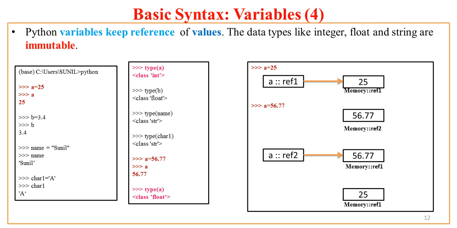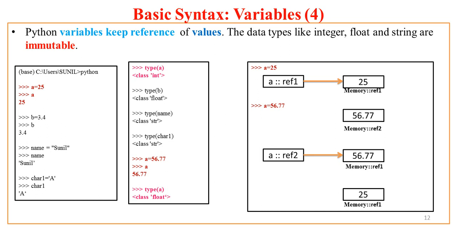So Python will not override the value 25 like your C, C++, Java languages. Rather, it will create a separate memory reference for value 56.77. It will update the reference of a to the new reference ref2, and now if you try to print the value of a, you will get the new value assigned to a, that is 56.77.